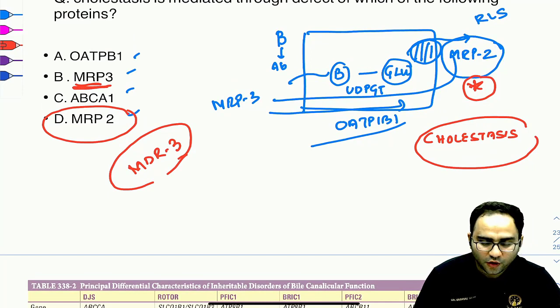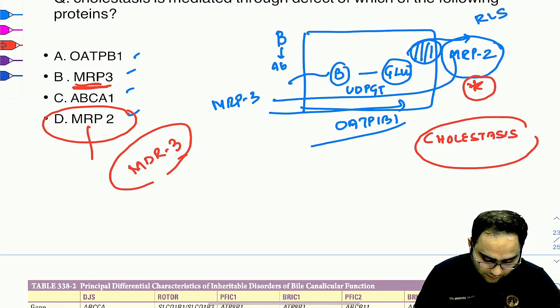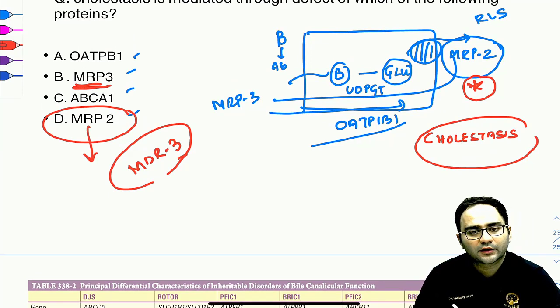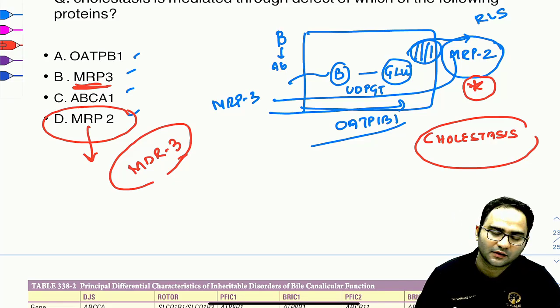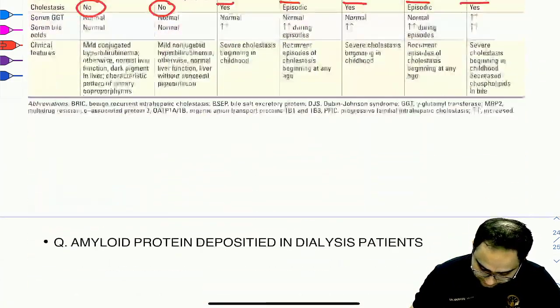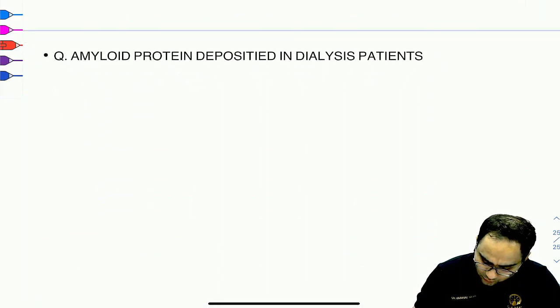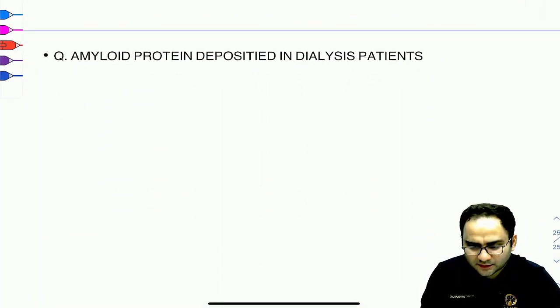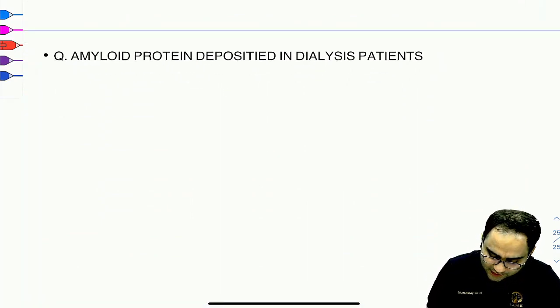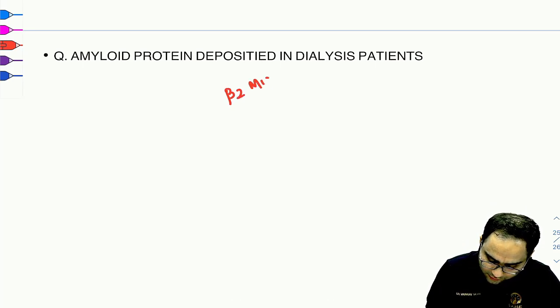Because if these are in the options, then the single best answer would become MRP2, but I still will not be comfortable in marking this as an option, right? Okay. So the next question was the amyloid protein that is deposited in dialysis patients. This was very easy. So you have beta-2 microglobulin.